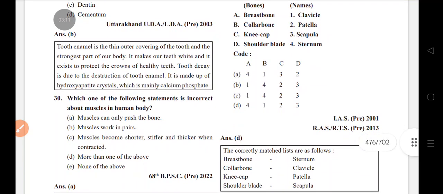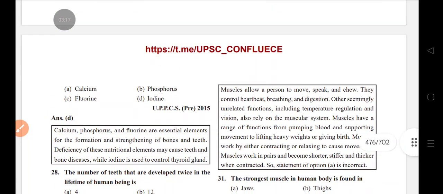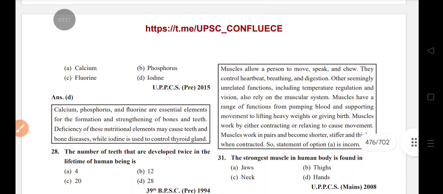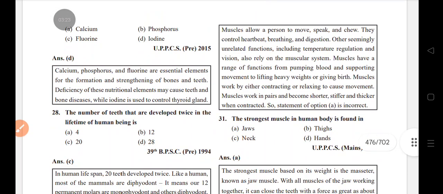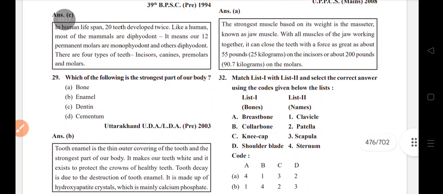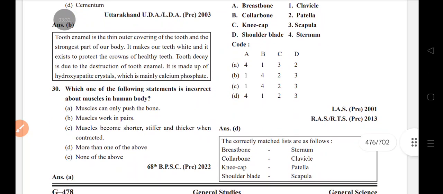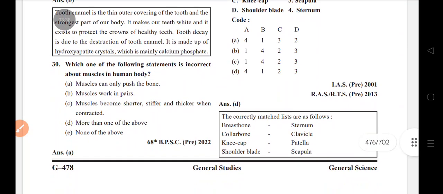Which is incorrect. Muscles can only push the bone. Muscle allow person to move, speak, chew. They control heartbeat, breathing, digestion. The strongest muscles in human body, jaw. Breastbone, sternum. Collarbone, clavicle. Kneecap, patella. Shoulder blade, scapula.